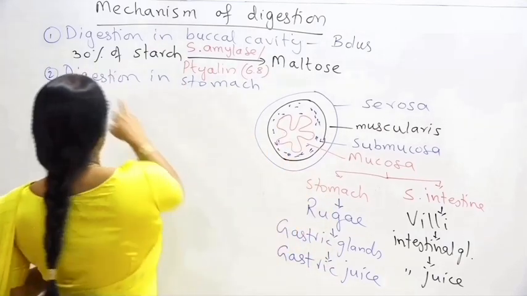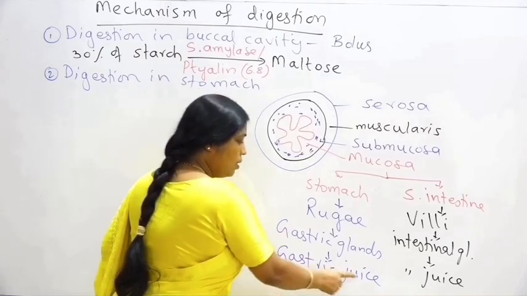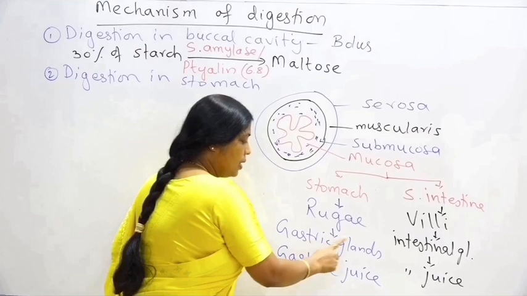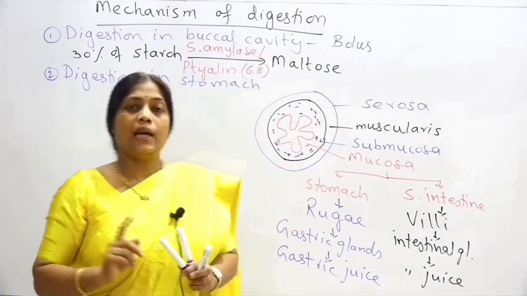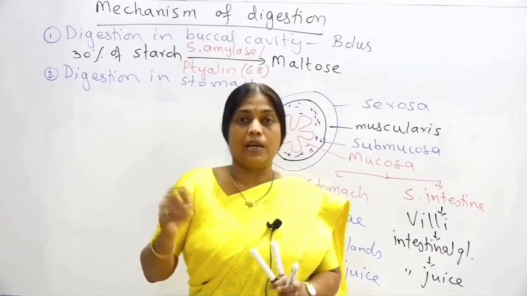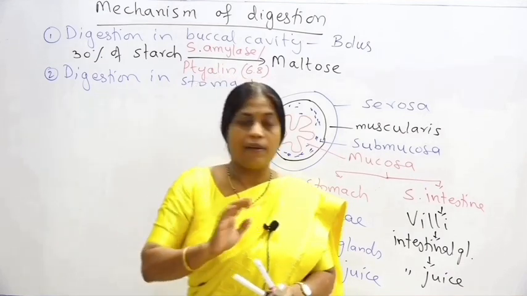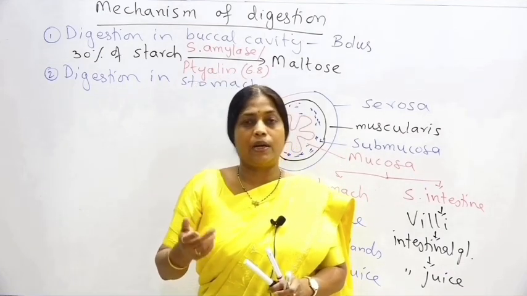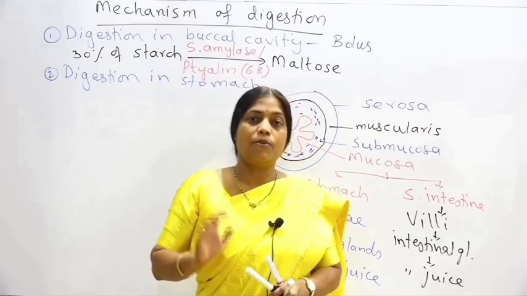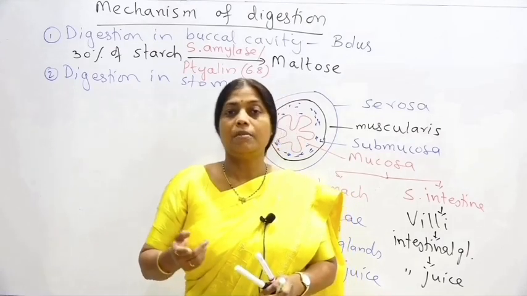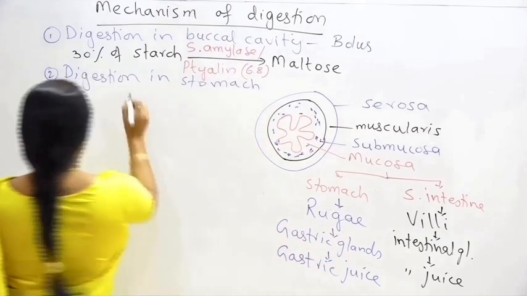Right now I am talking only about the gastric glands present in the stomach. You will find that digestion in the stomach is carried out with the help of gastric juice secreted from gastric glands, the glands which are present in the mucosa of the stomach. Now this gastric juice has HCl with a pH of around 1.8. The gastric juice doesn't have any enzyme for the digestion of carbohydrates nor for the digestion of lipids, but it has an enzyme for the digestion of proteins. But that enzyme is also present in inactive form, and that enzyme is pepsinogen.